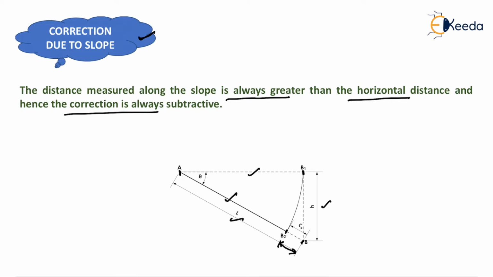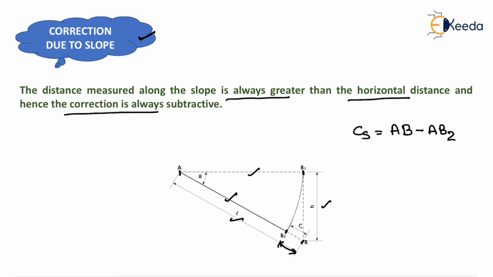So we need to apply the correction in subtractive nature. Now how can we apply the correction here? The correction will be equal to the total measured length, that is AB, minus AB2, that will be equivalent to AB1.